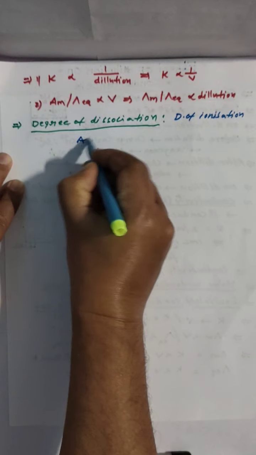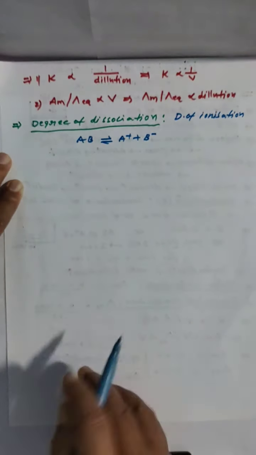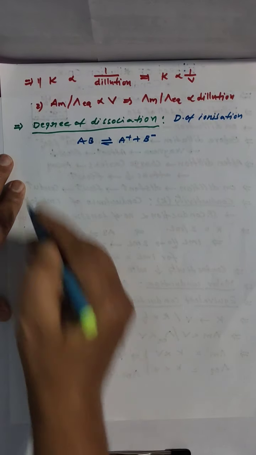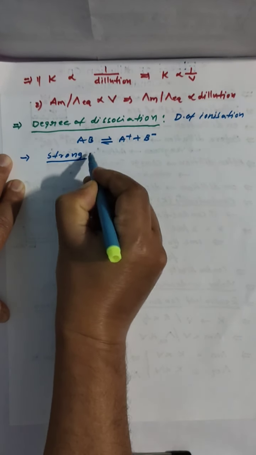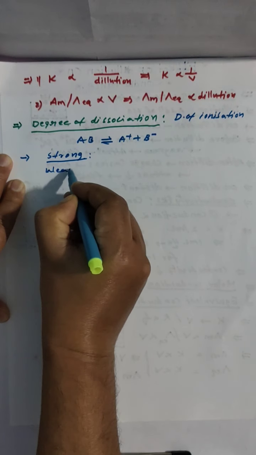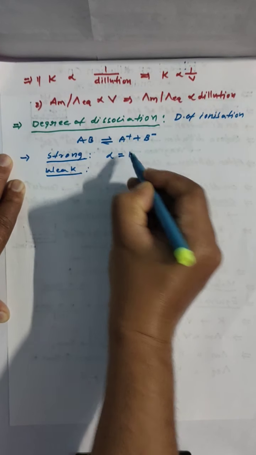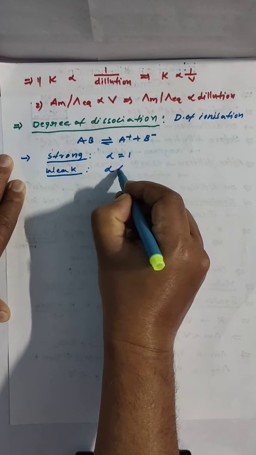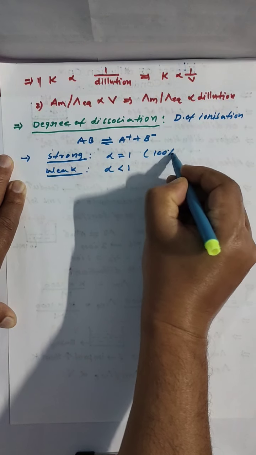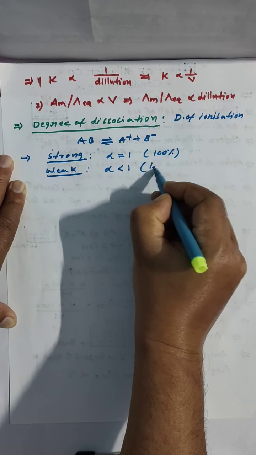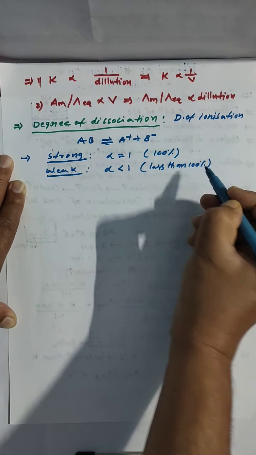For example, AB giving rise to A plus and B minus. Degree of dissociation depends again on strong electrolytes and weak electrolytes. Strong electrolytes have alpha value 1, and weak electrolytes have alpha value less than 1. That means strong electrolytes are ionized 100%, but weak are less than 100%. This we learned already.